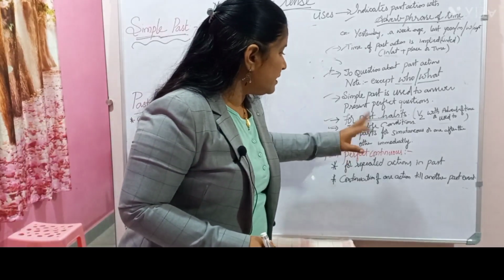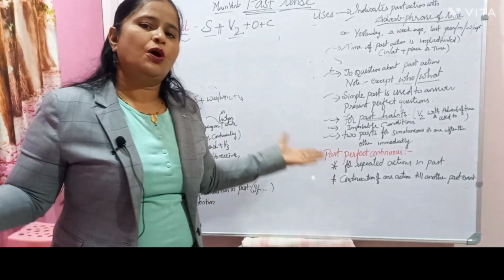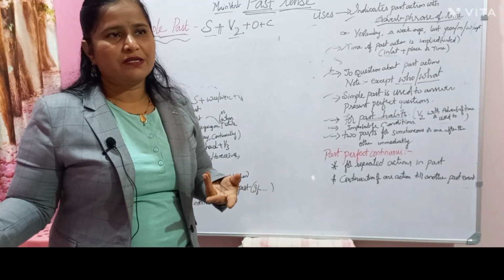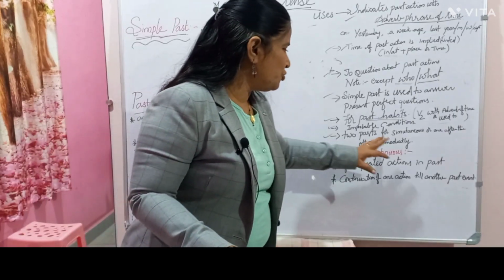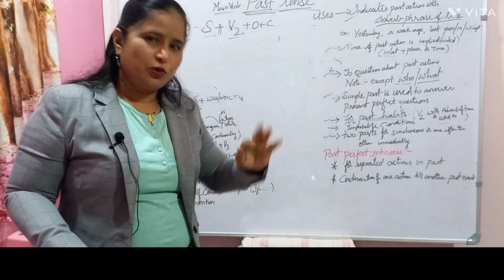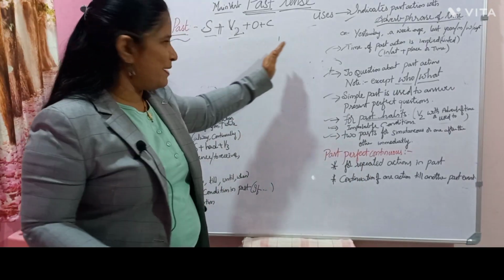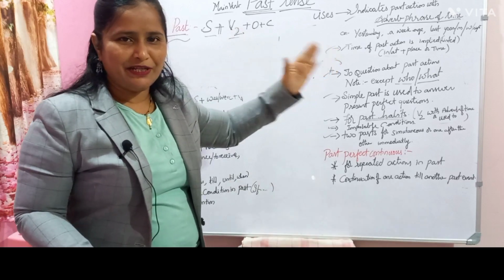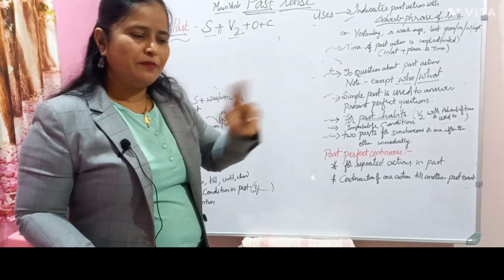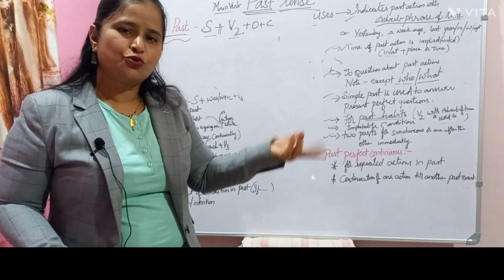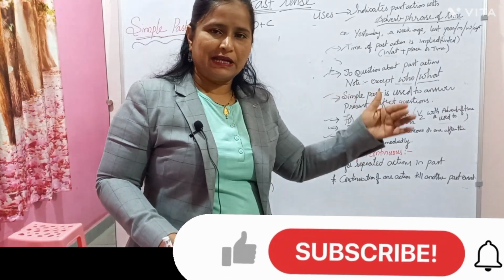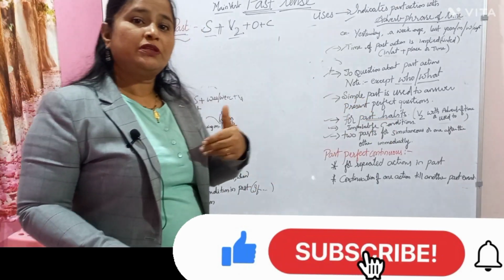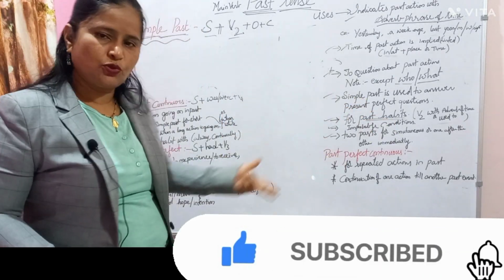Then improbable: if we see a ghost, we will all vanish. If I were the Prime Minister, I would do wonders. So improbable. Then two past actions: I went, I spoke, I wrote, I explained, I cleaned. I wrote and I wiped. All these are happening immediately, no? So simple pasts. I wrote and I cleaned, I explained and I wrote. The things which are happening one after the other immediately, we can use two simple pasts.